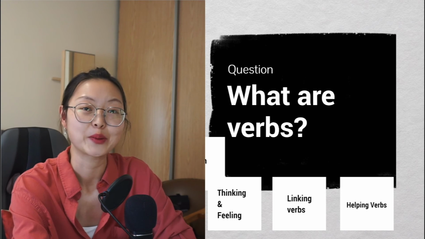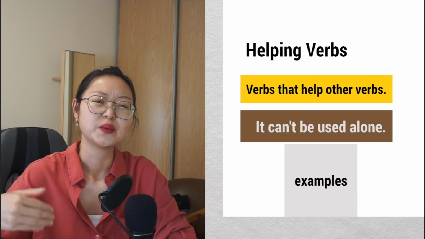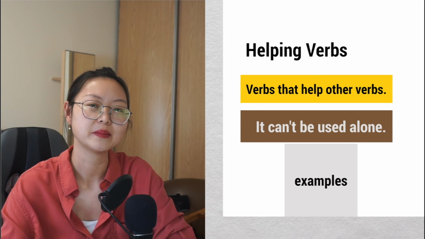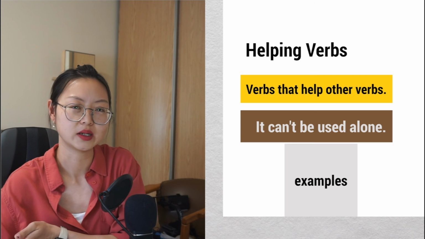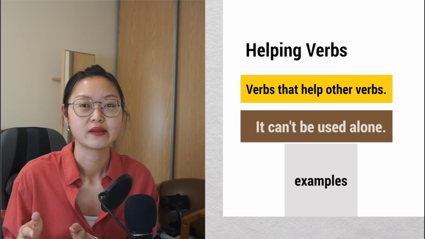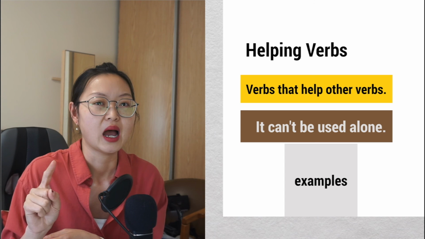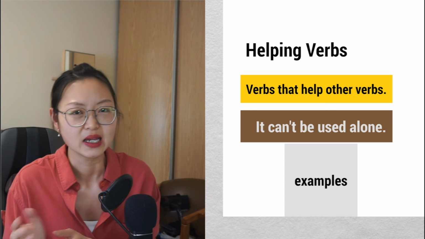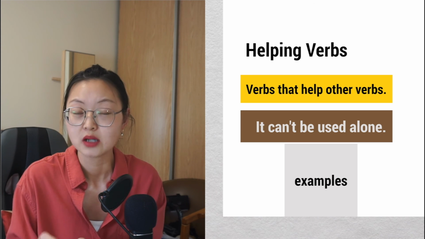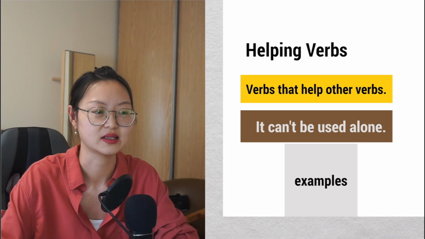And now it's our last category, helping verbs. If you understand helping, then you should know that helping means this one helps the other one. Same thing. Helping verbs are verbs that help other verbs. So you may normally see two verbs together. You may be confused. You say, hey, you said this before, you can't have two verbs in one sentence. Well, not when you have a helping verb. So let's have a look at this helping verb.